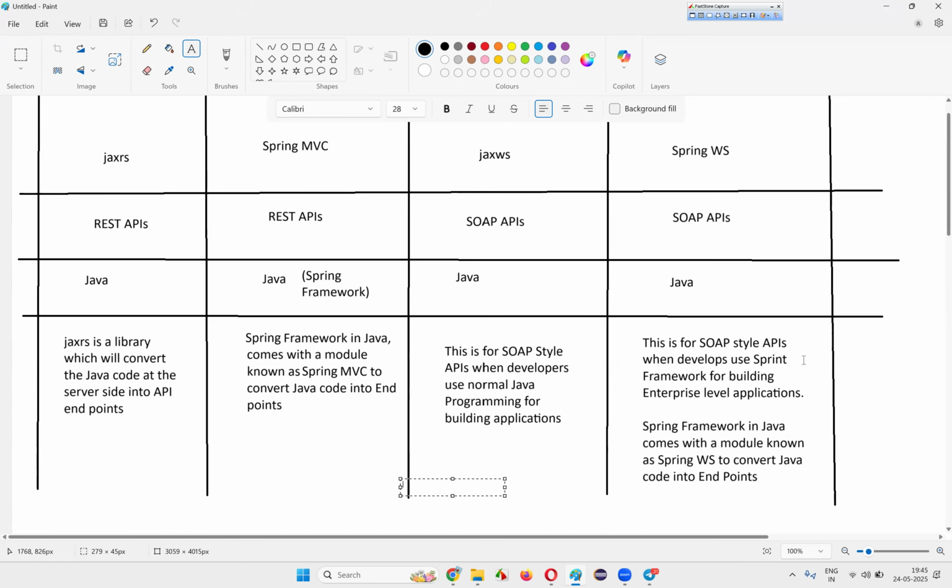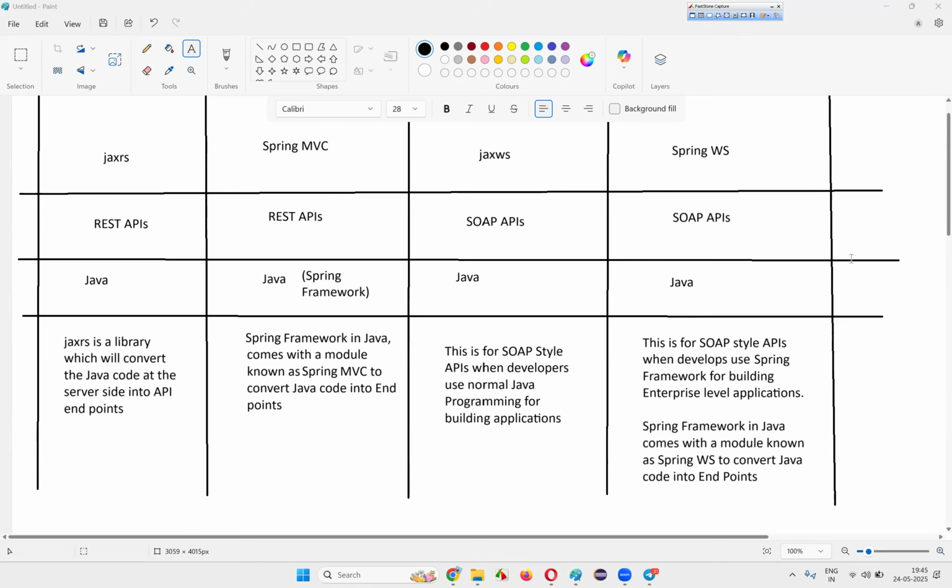Here sprint came, I have to convert it into Spring. Here Spring is there, that's okay. Everything is good now.